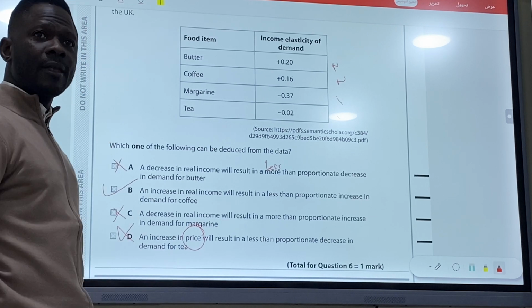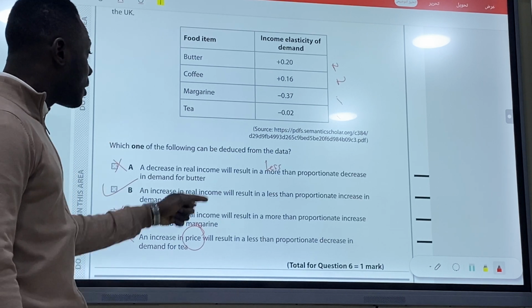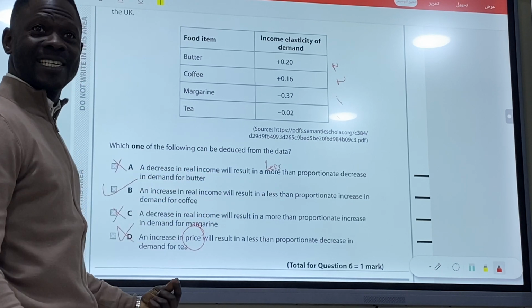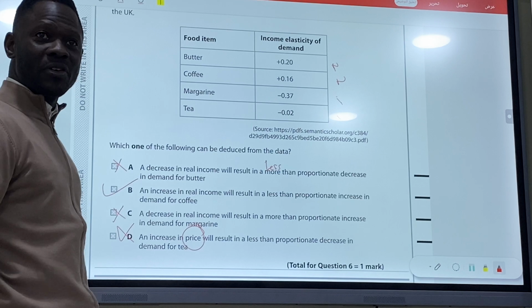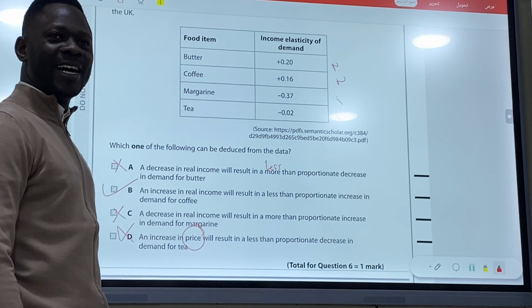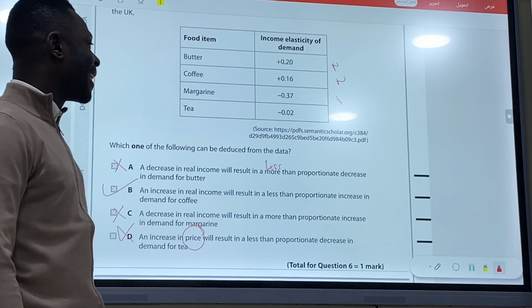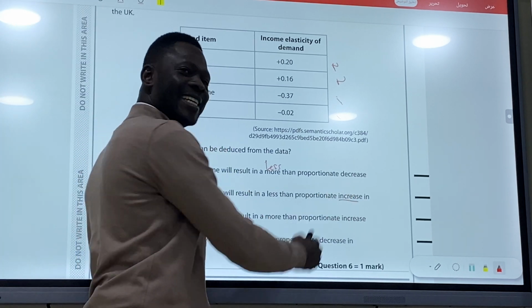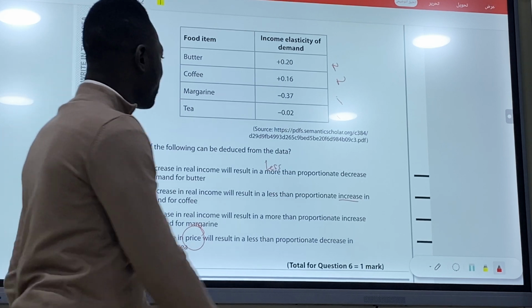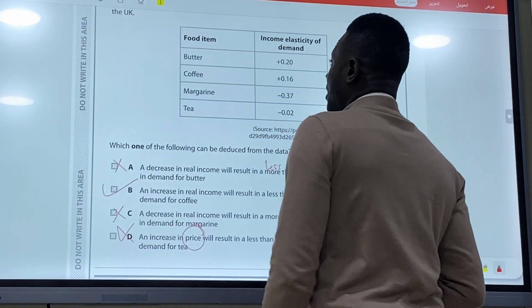What is the answer? B. An increase in income will result in a less than proportionate increase in the demand for coffee. Coffee is going to increase as well. But why did they say less than proportionate? Then you check this. Is it clear? So the answer is B. Then we go on.